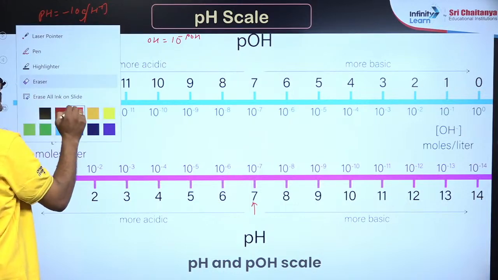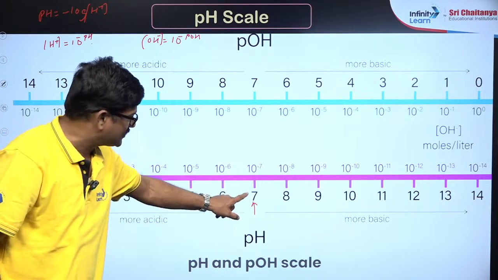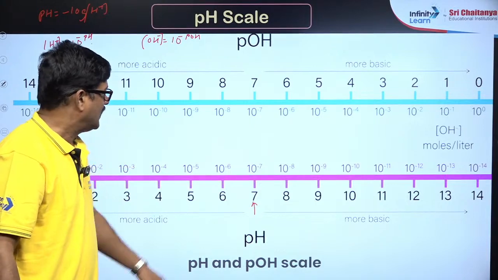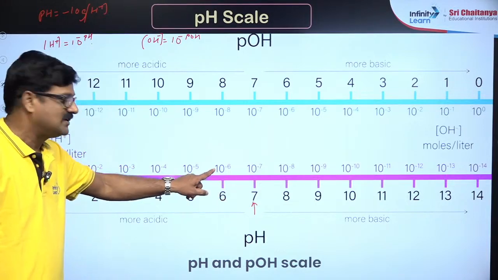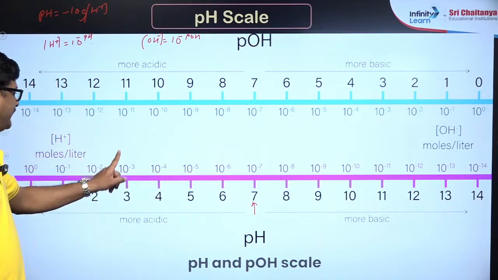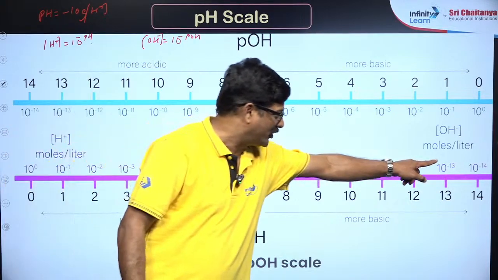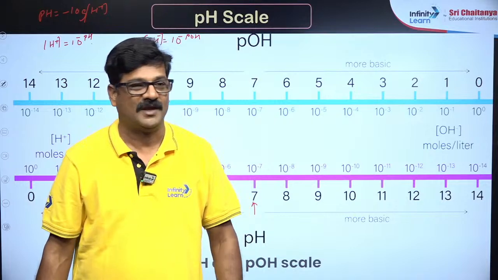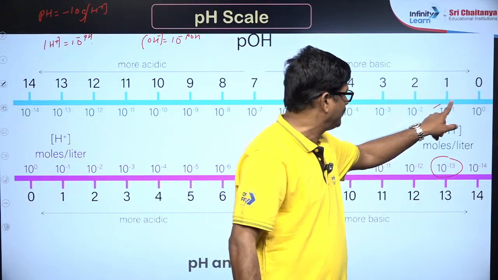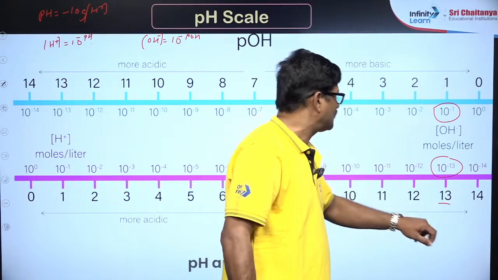देखो. So pH is equal to 7, na, H plus concentration 10 power minus 7, देख रहे हैं ना, and pH is equal to 6, H plus ion concentration 10 power minus 6, 10 power minus 3, 10 power minus 1, and 10 power minus 14, pH is equal to 14. And ये दोनों 10 power minus 13, 10 power minus 1, the sum is going to be this one and this one.